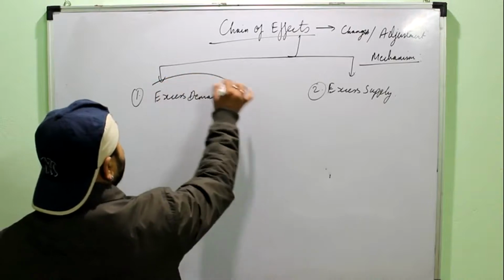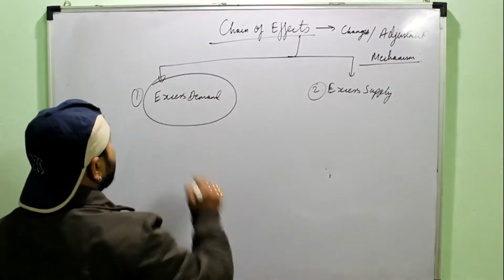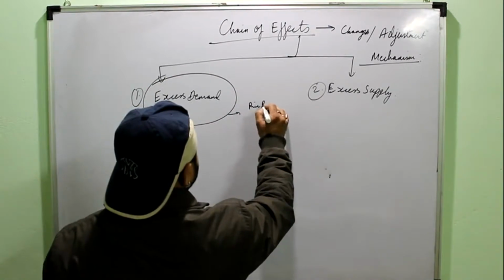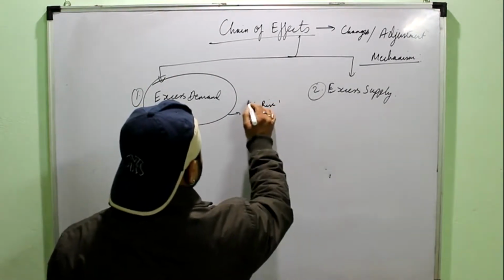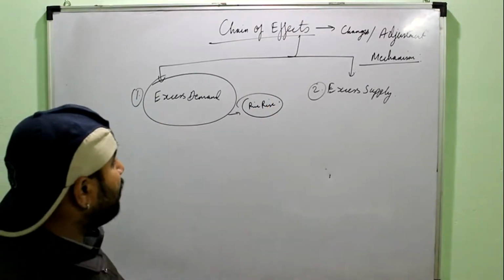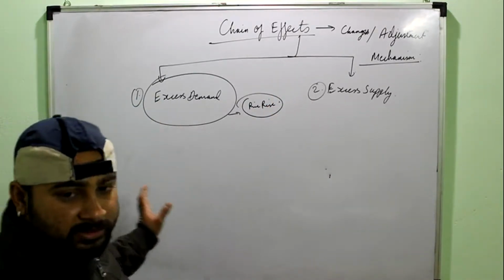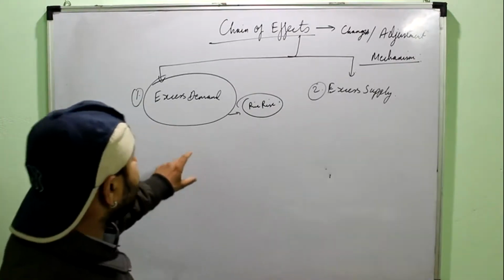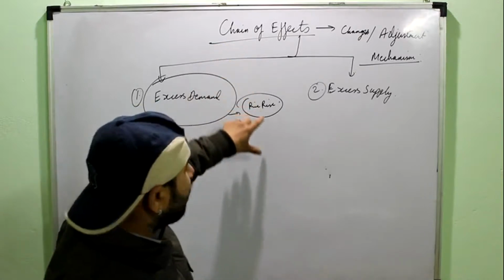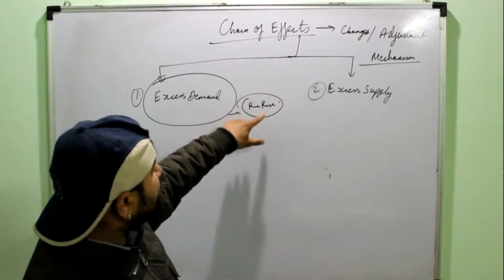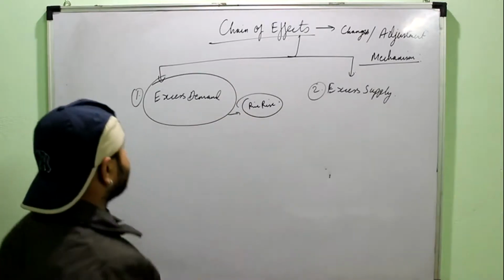We have already done that whenever there is excess demand in the market, the price tends to rise. This we did when we took the example of the book also, and we saw it in all the diagrams. We saw that whenever demand is more than the supply, the price tends to rise. Chain of effect tells us how this happens. It will tell us how this price is rising.